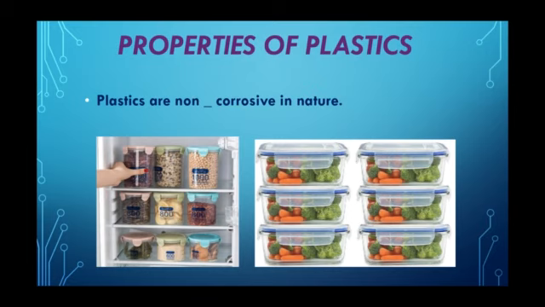Now we'll study about the properties of plastics. Plastics are non-corrosive in nature. We know very well that metals like iron get rusted when left exposed to moisture and air. Such process is called corrosion. But plastics do not react with water and air. They are not corroded easily. That is why they are used to store various kinds of materials including many chemicals.